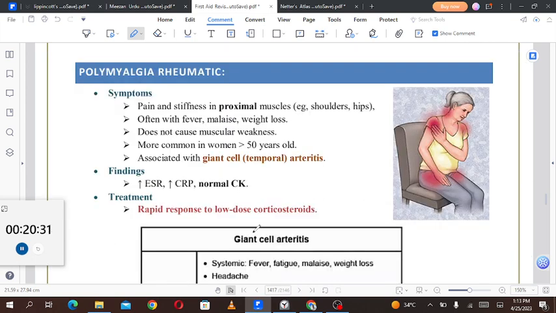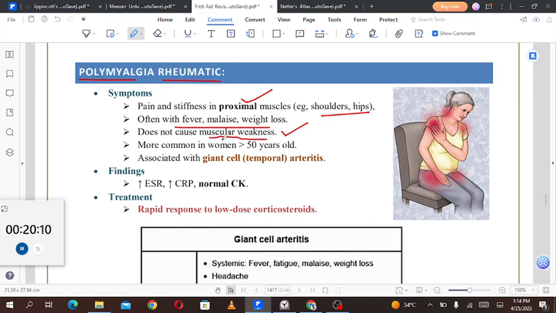Then we'll talk about polymyalgia rheumatica. Polymyalgia means multiple areas of muscle pain, and rheumatic, I guess, refers to joint pain. So symptoms: pain and stiffness in the proximal muscles, for example shoulders and hips, often with fever, malaise, and weight loss. Does not cause muscular weakness. Muscular weakness is not there, but there is muscular pain.